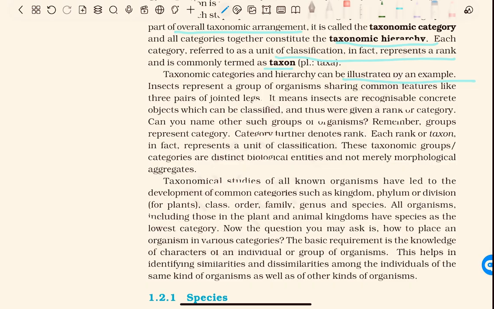Insects represent a group of organisms sharing common features like 3 pairs of jointed legs. It means that insects are recognizable concrete objects which can be classified, and thus are given a rank or category. Can you name other such groups of organisms? Remember, groups represent category. Category further denotes rank. Each rank or taxon in fact represents a unit of classification. These taxonomic groups, categories, are distinct biological entities and not merely morphological aggregates.